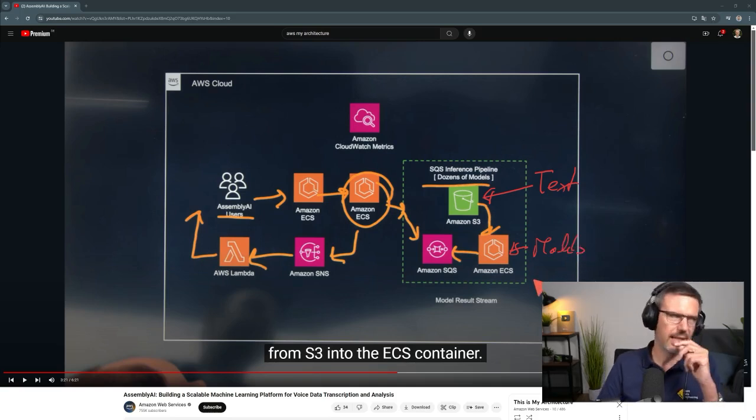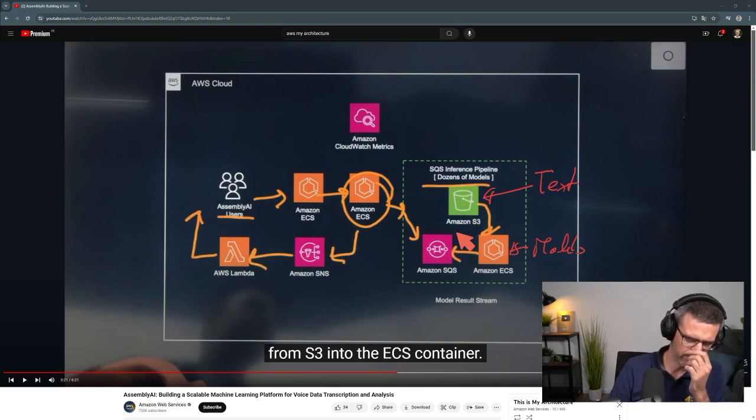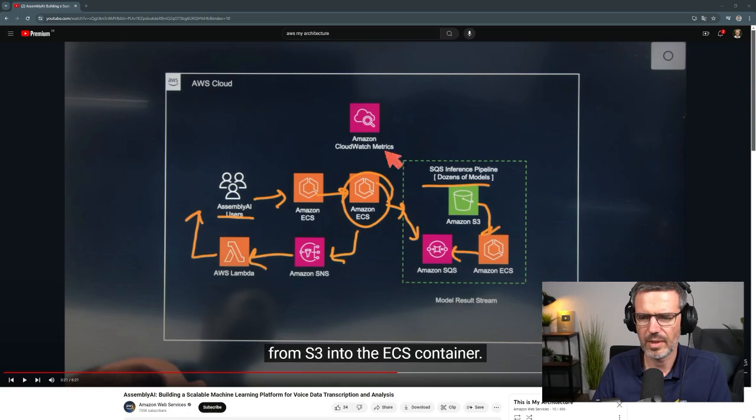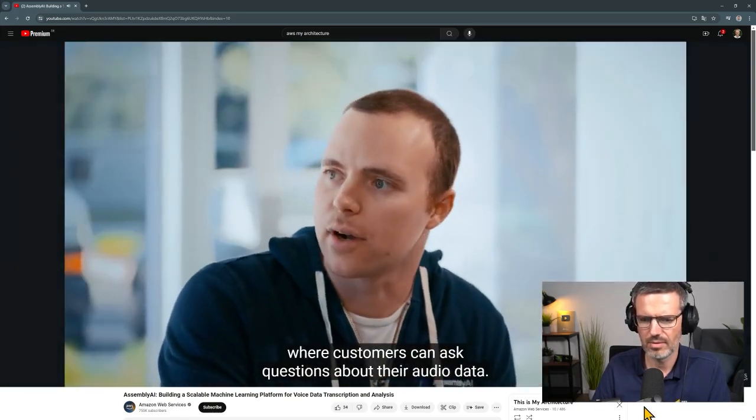Here's the sentiment analysis, the speaker labeling, and so on. So, okay, now I get it. Again, there's a lot more happening at this step here. This is where a lot of stuff's happening. Actually, the actual transcription. Customers can ask questions about their audio data.